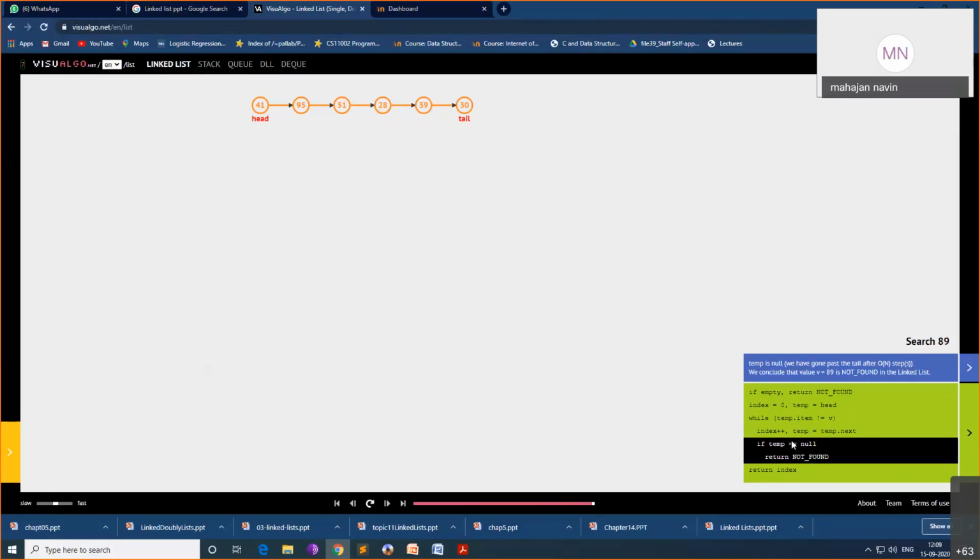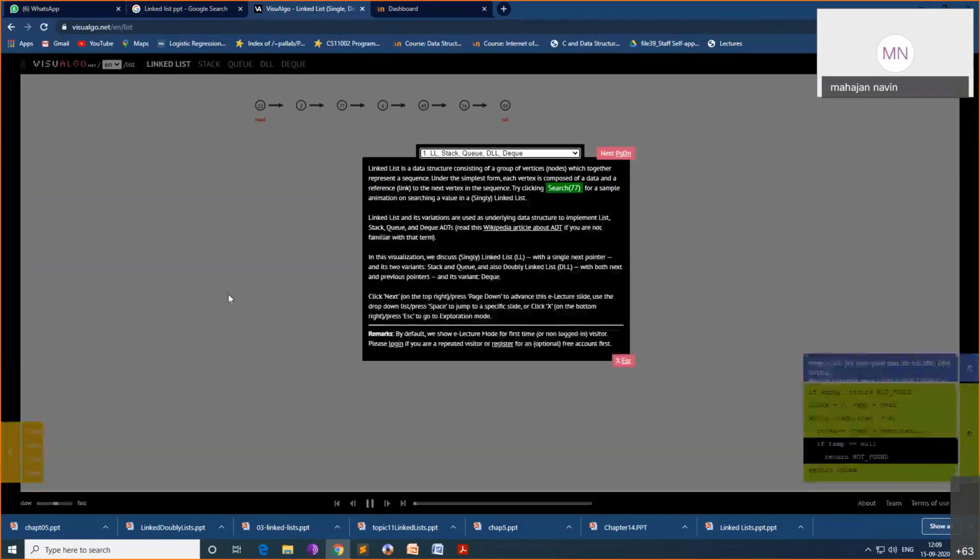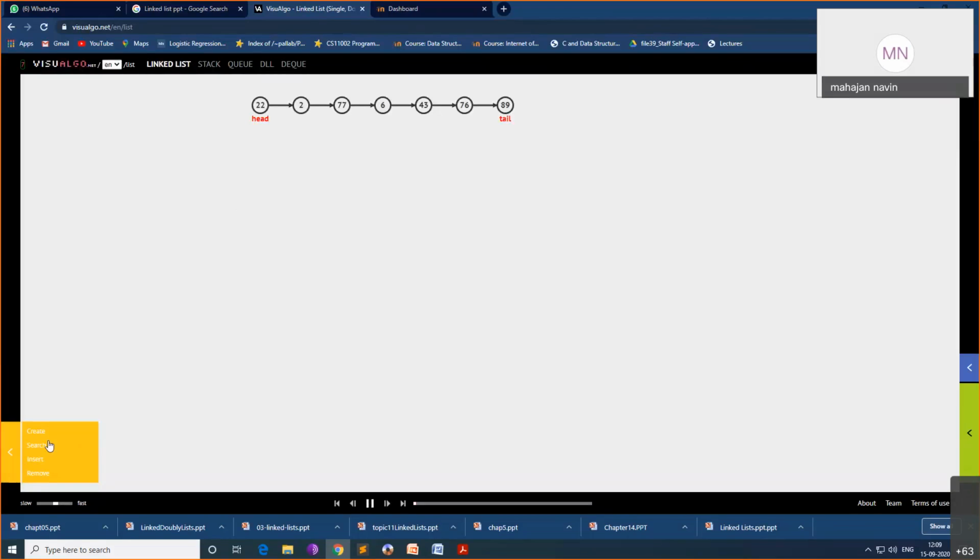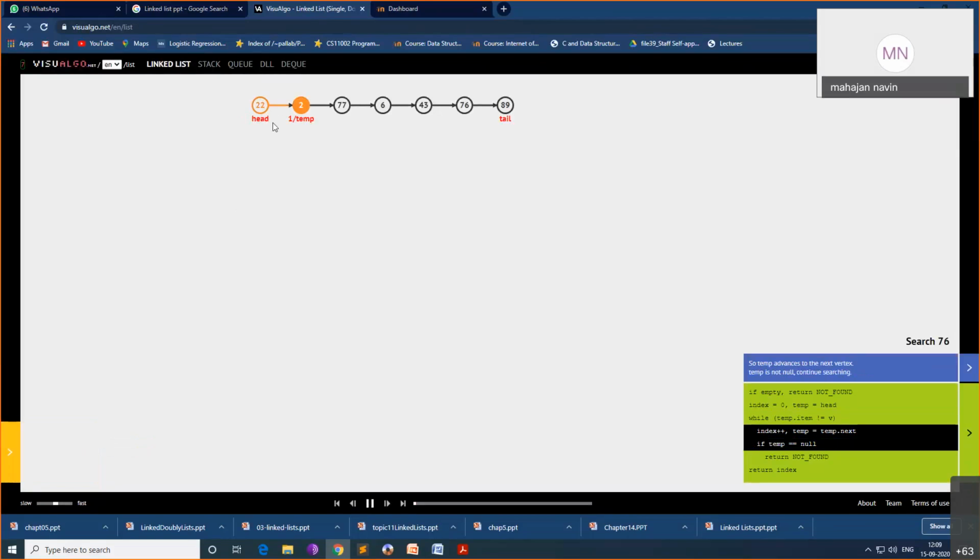Now what will I do? I will close this and search again. Escape. I will say search. Now I want to search 76. 76 is present here. I'll say go. What will happen? The initial index is 0, then index is 1. Temp is moving. Head and tail are not moving. Only temp is moving. You can see this.